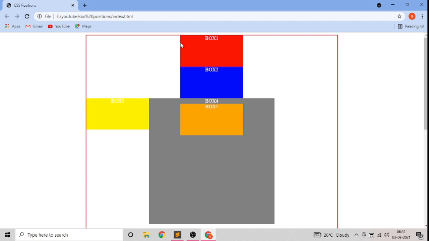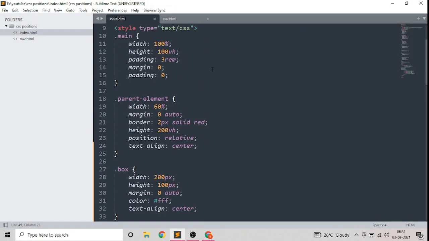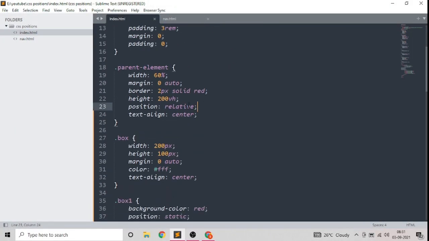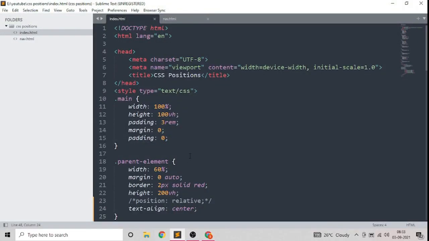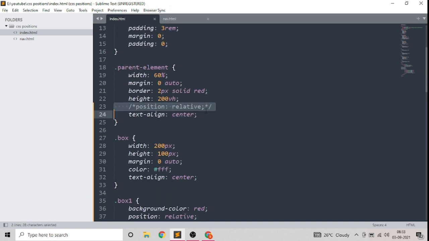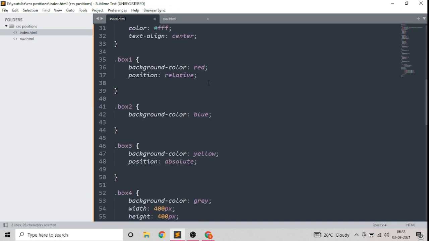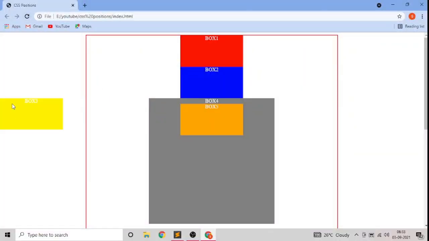Now it aligns itself with the parent element because we have declared the property of position relative. Now if we comment it, then it will move here, normal view. Now it is aligned with this parent box. So if we comment this property, we already commented it, and if we give box 3 left of 0, then it will align itself with the main parent element, main body element.